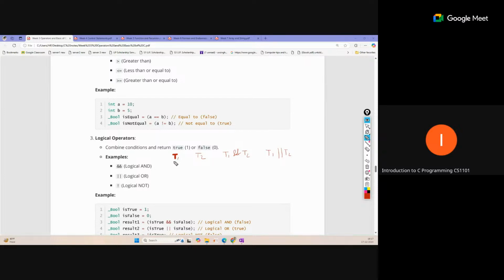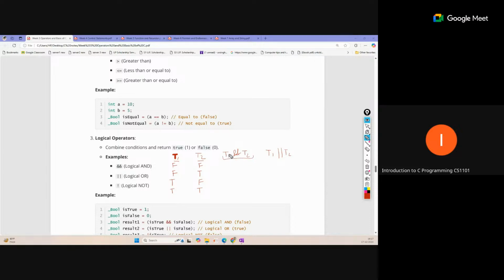Suppose T1 and T2 are both false. If both are false, what will be the AND operation? What are the input possibilities? Both false, one false and one true, one true and one false, and both true. These are the input possibilities with two conditions, and we select the overall output.